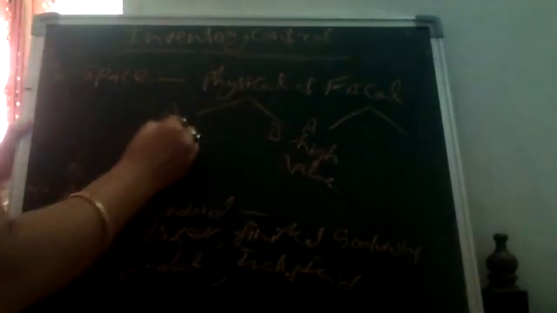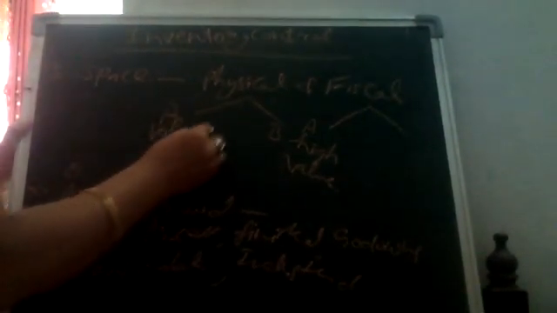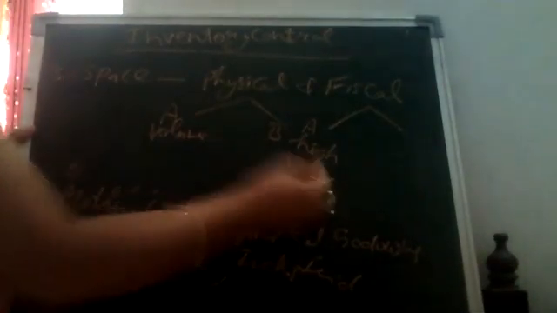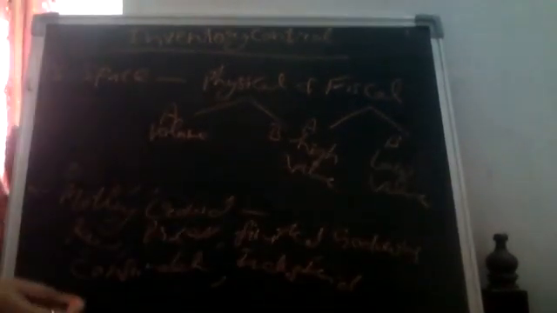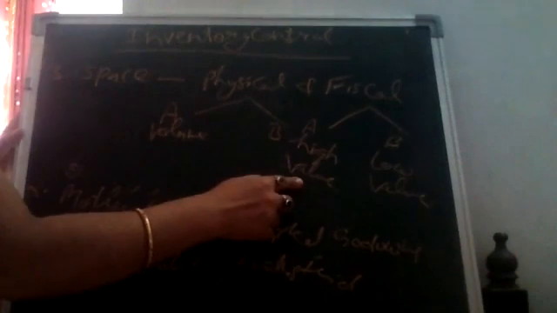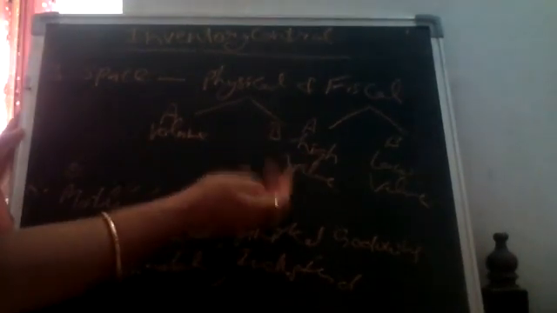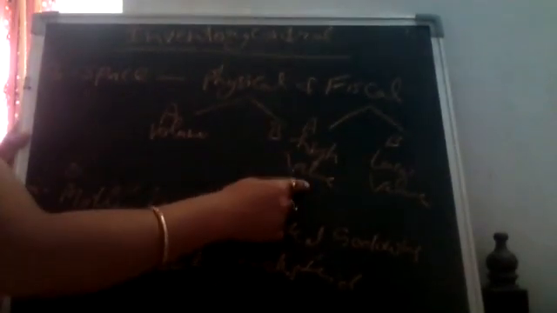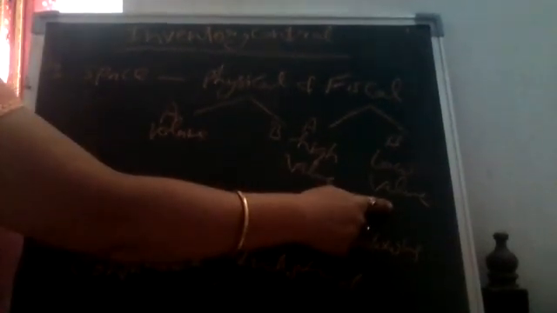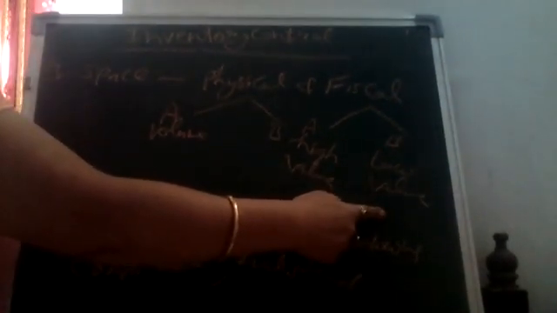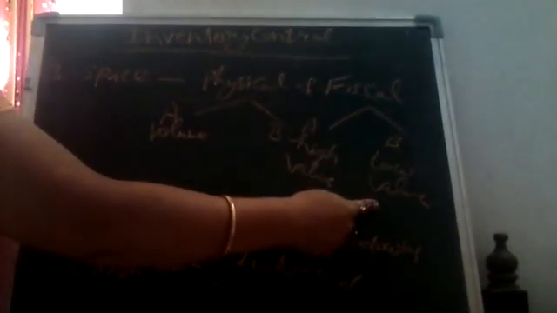Here we were discussing volume, and this is high value, and B is low value. Which stock should be utilized first? Let's see. If there are only two units, a very small quantity, but the value is very high, it is very costly. And this is low value. These are 100 units in count, but very low in price. Low money investment is there.